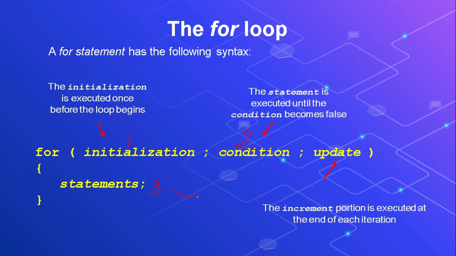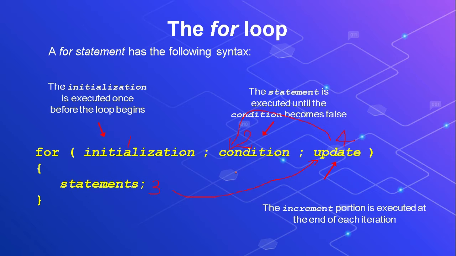From here it goes to the updation part. Updation will be done. Updation of what? The value of the control variable. That will be updated; it will be increased or decreased. After this updation, this is the fourth step: again the condition will be checked. After this updation, what will be happening? The condition will be checked here.